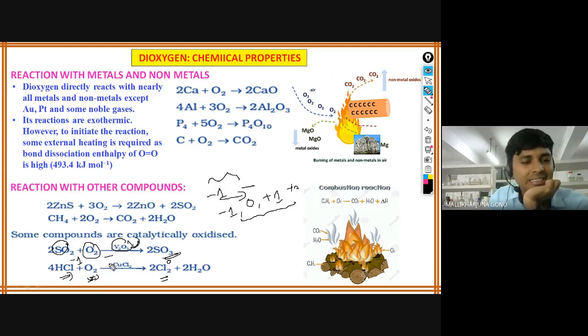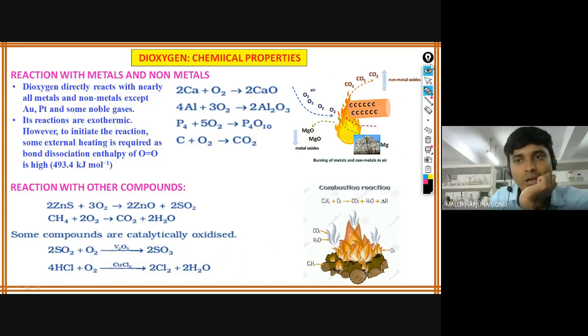Okay, decreasing, increasing here. Minus 1 to 0 means what? Increasing. So increasing means what? Oxidation. Oxidation is happening. Because of whom is it happening? Oxygen. But here we require a catalyst, copper chloride. All these reactions you have to remember and you have to balance. You have to practice balanced chemical reactions.